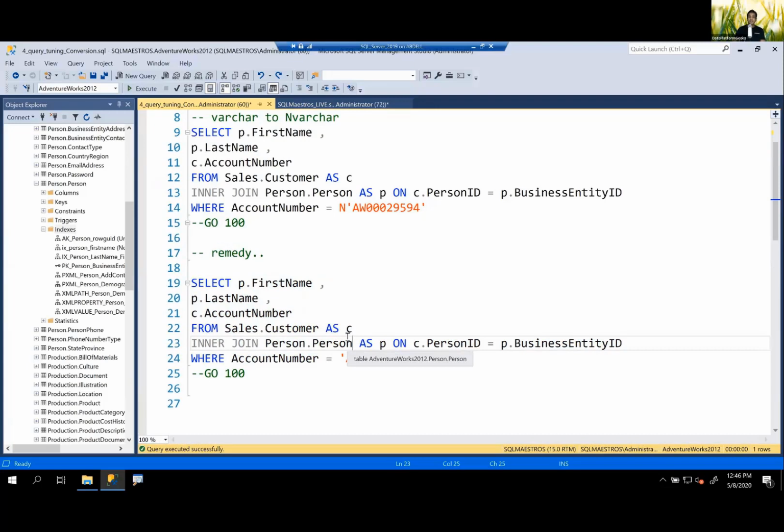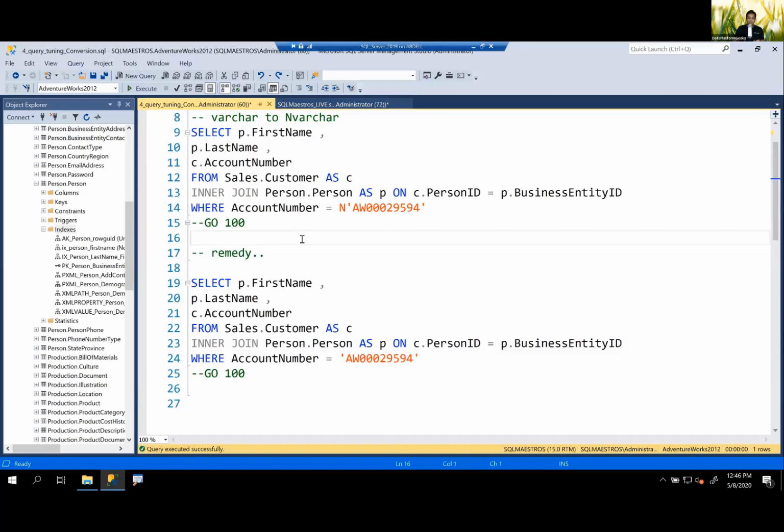Now, implicit conversion is, again, as I said, a very common problem. One of the questions someone asked me in one of my previous sessions was, hey, Amit, this 50 milliseconds, 100 milliseconds, 200 milliseconds, does it really matter? I mean, you're talking about one-fifth of a second. Do you really need to think in those terms? I'm not going to give you the answer.